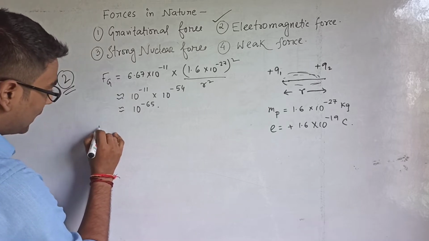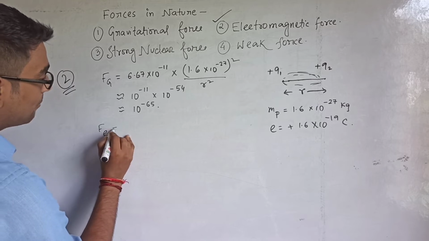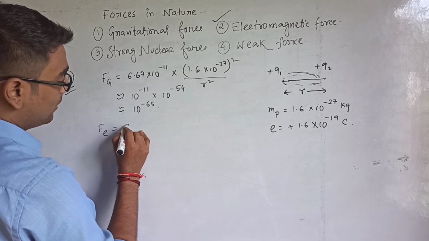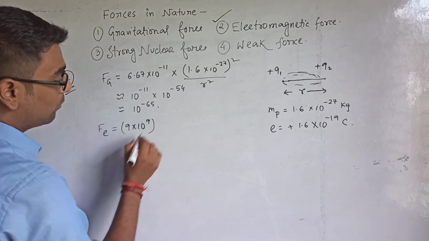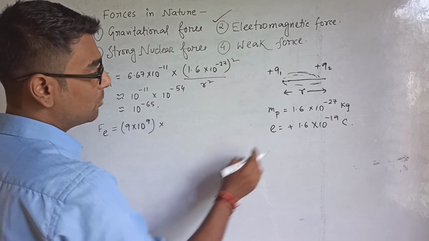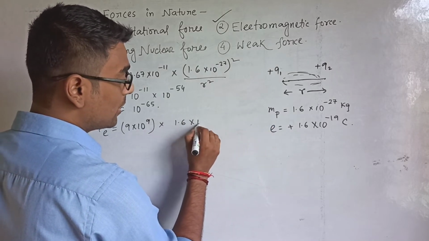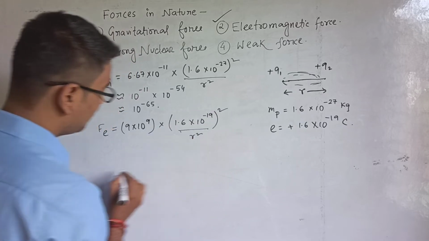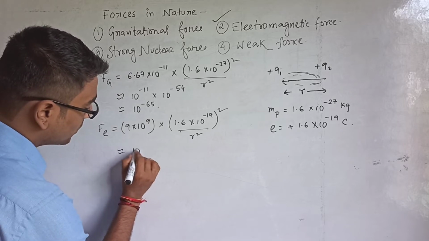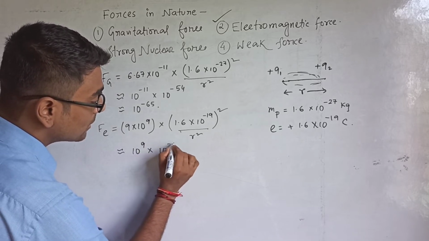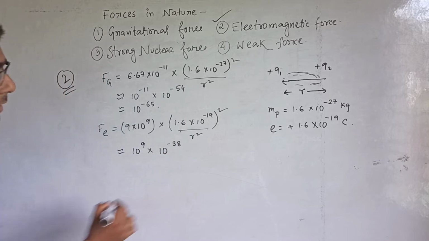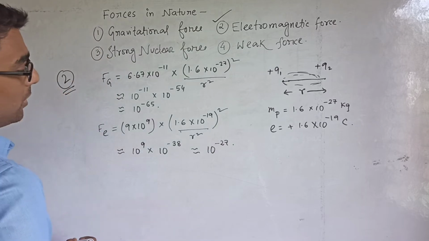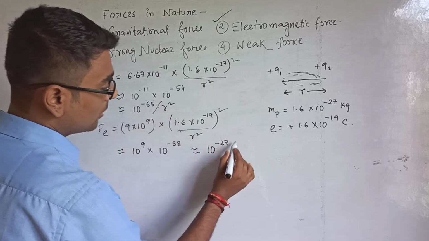Now we will find the electromagnetic force Fe between these two charges. It will be 9 into 10 to the power 9, which is the value of 1 by 4 pi epsilon naught, multiplied by both the charges, 1.6 into 10 to the power minus 19, squared, divided by r square. The value of the force approximately comes out like 10 to the power minus 27, divided by r square.